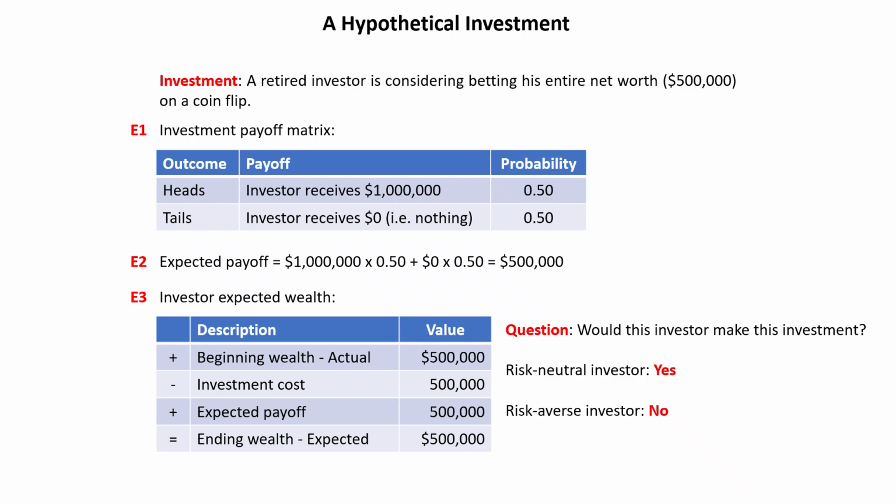Another way to compensate the investor would be to change the probabilities by saying, yes, the investment costs 500,000, but we're going to weight the coin such that the probability of flipping a head is much higher than 0.5, and the probability of flipping a tail is much less than 0.5. So those are two ways that you can actually compensate this risk-averse investor for taking this risk.